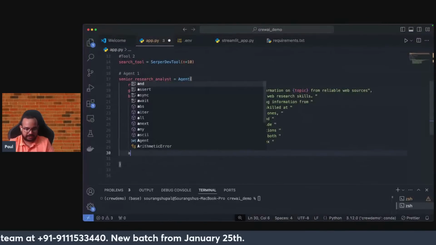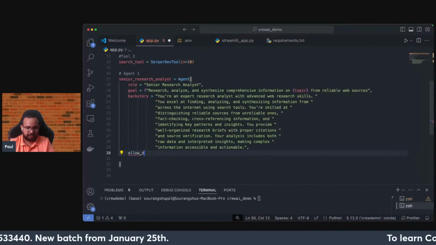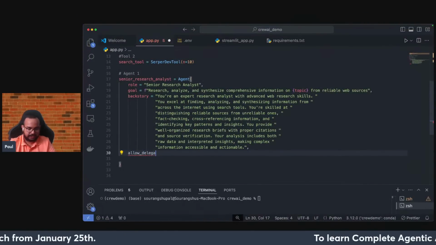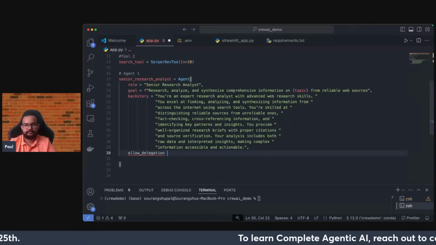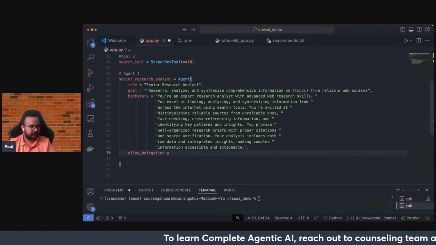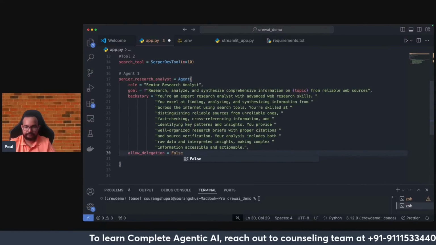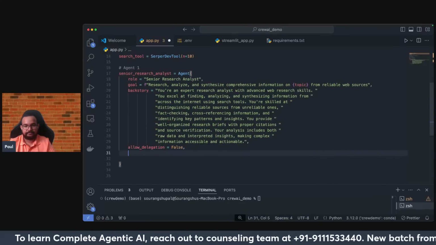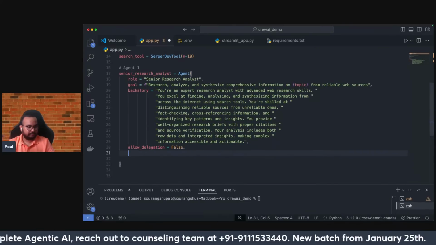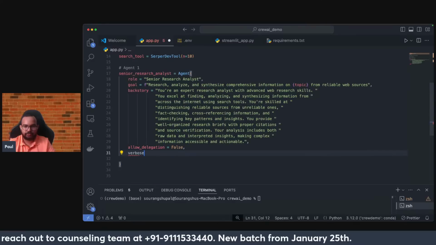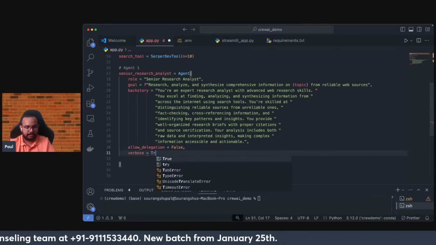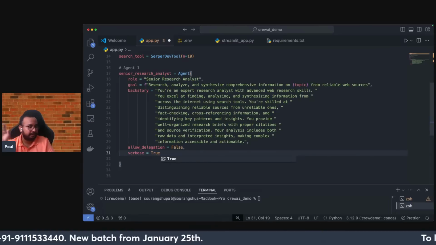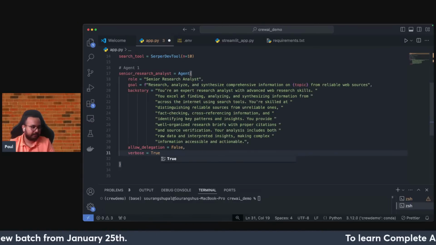So allow underscore delegation, this is false. So this particular parameter, and then verbose is equal to true, because this one I need, because all the results will be printed out in my terminal. For that I have kept it.